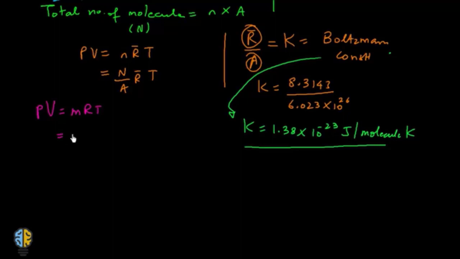This can also be written as n into R bar into T, where R bar is the universal gas constant, and this can also be written as capital N into K into T, where K is the Boltzmann constant and capital N is the total number of molecules. These three equations are worth remembering.